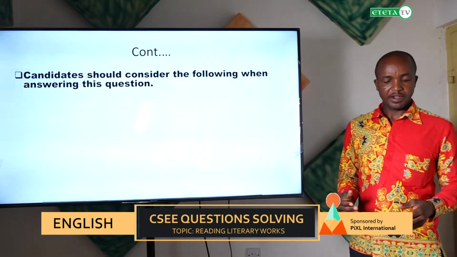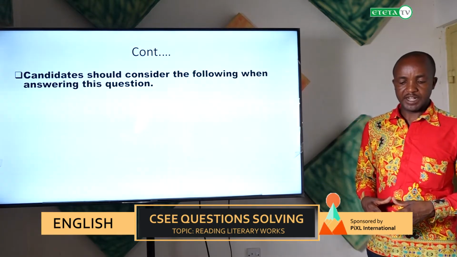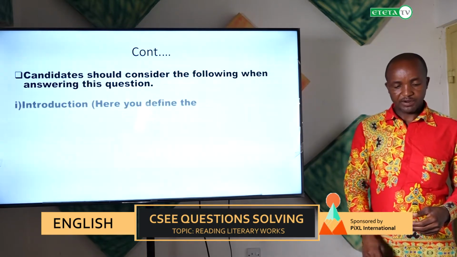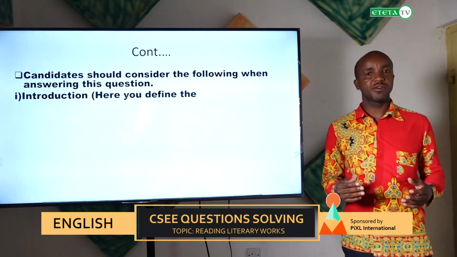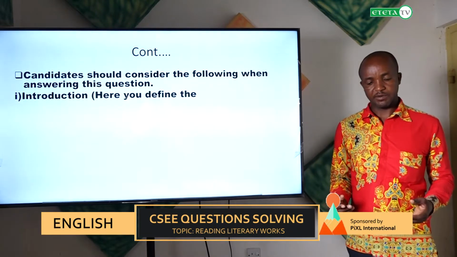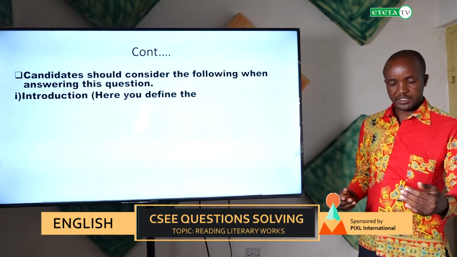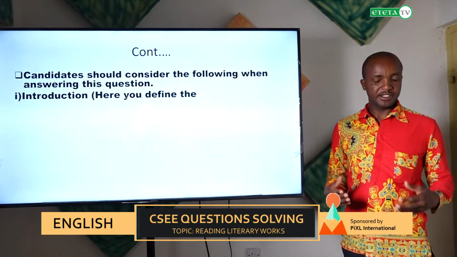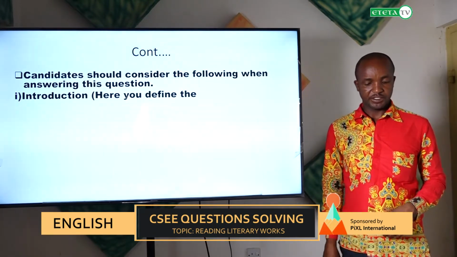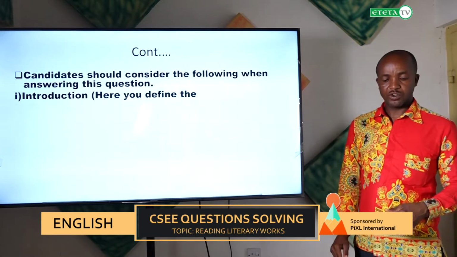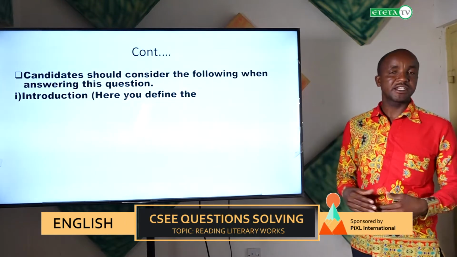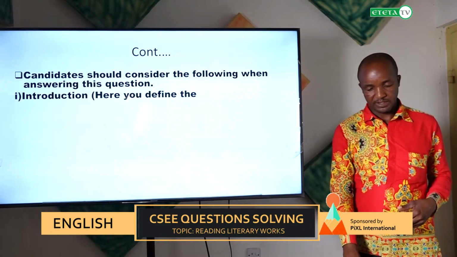Also, the candidates should consider the following while answering this question. One of the most important things to consider while answering, especially this essay question, because under this part a student is required to write essay questions or essay forms, is that you define the key terms under the introduction part. That is the first thing.